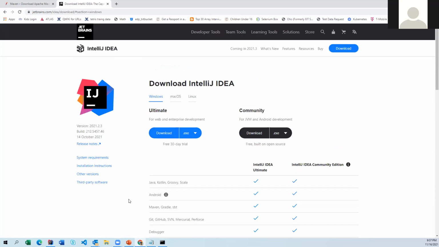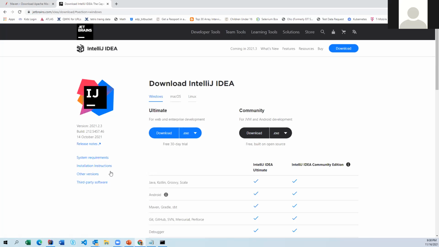For every month, if you want to buy it, you don't need to buy it definitely. You can download it and use it whenever you want. But after exactly a month, it is going to show that your IntelliJ is going to expire. You can just simply ignore it and continue. Again, they are going to give one more. But free versions have their own limitations when we compare them with the paid versions. But free versions are good enough for us to practice and for doing any projects and all. So you can simply download this one.